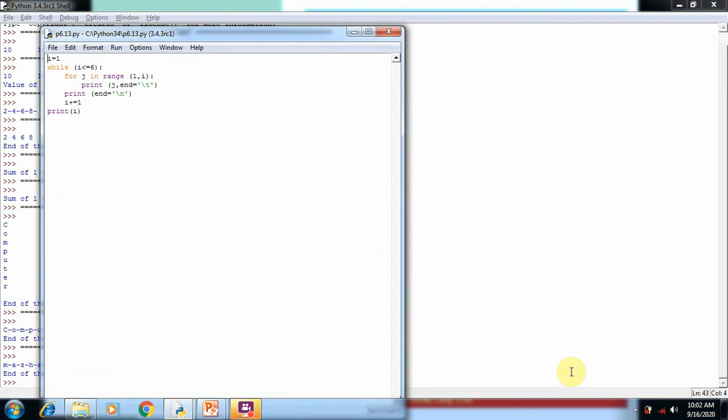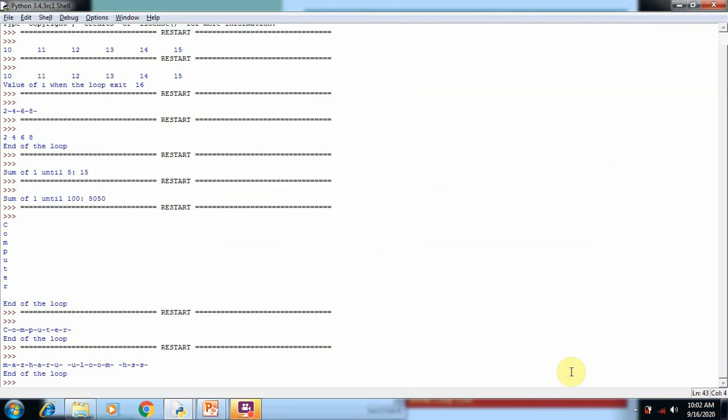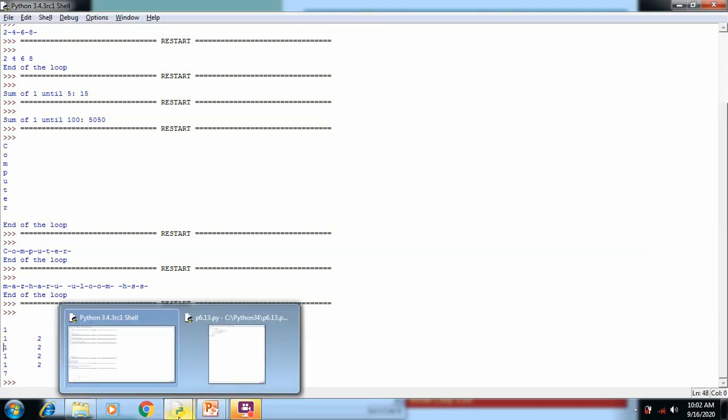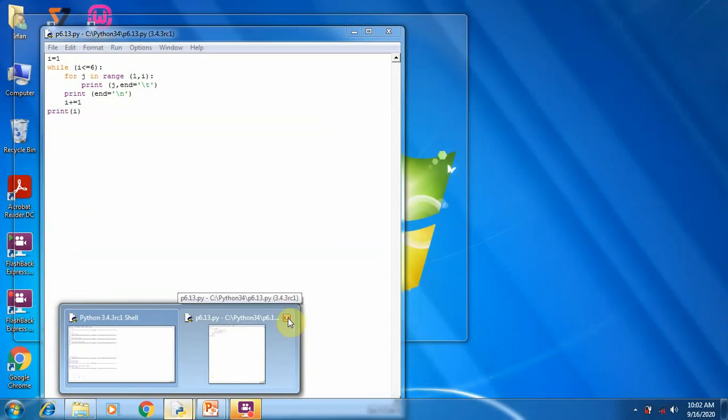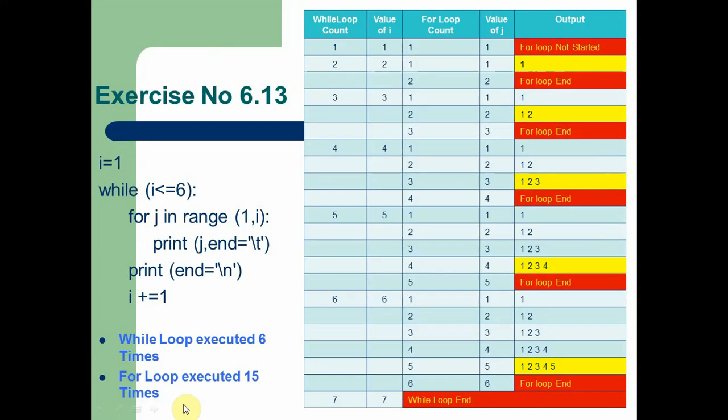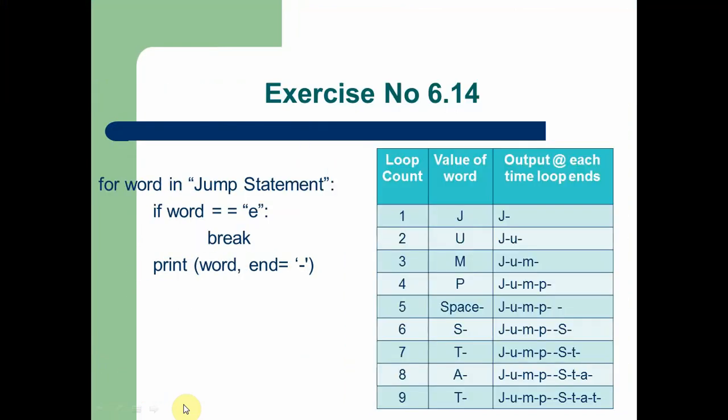The example program for nested loop. See, 1, 1 2, 1 2 3, 1 2 3 4 and 1 2 3 4 5 is printed in the diagonal format, which is the example program for explaining nested loops. So this output is created only by using a loop within a loop. Of course, we know the concept of using the for loop and while loop.